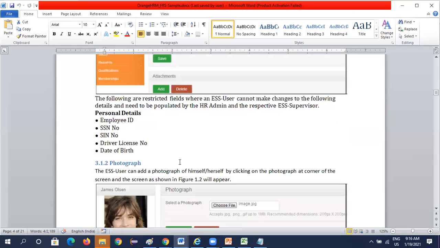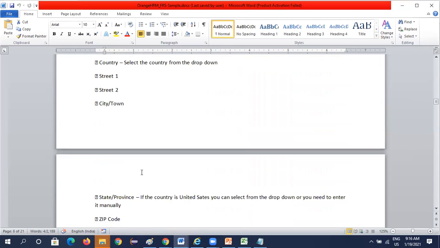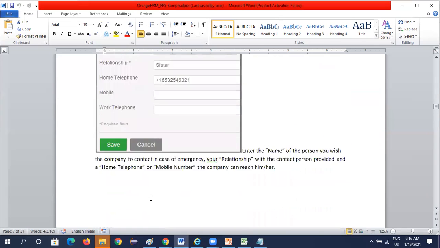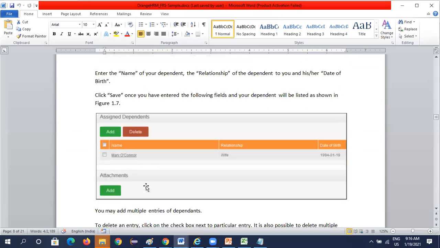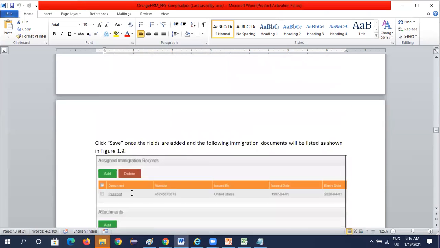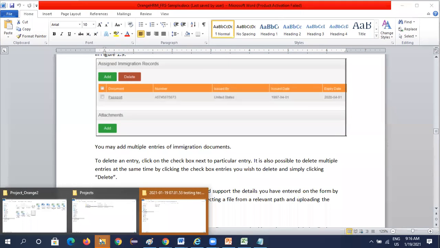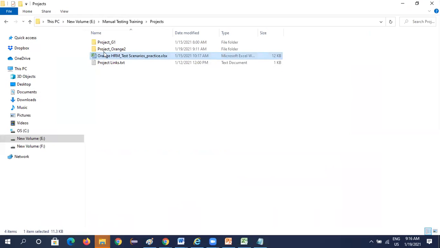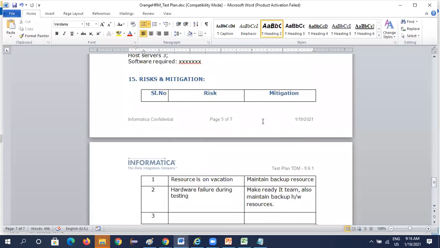In the MyInfo module we have one photograph section, one contact detail section, one emergency contact, dependent section, immigration section. Okay, all these sections are there. So based on the requirement understanding, we will prepare the test plan. Nowadays nobody is preparing a test plan document, and if it is required, the document is being prepared by the manager or a team lead.